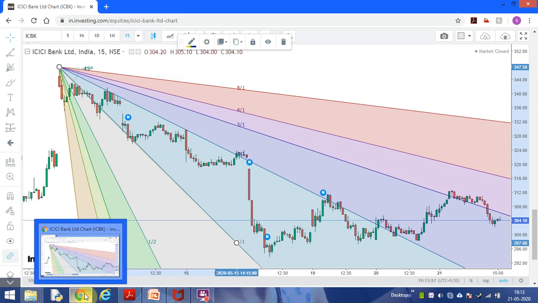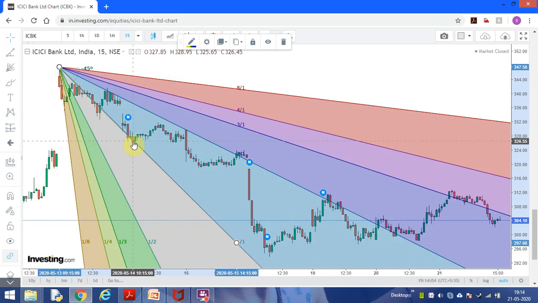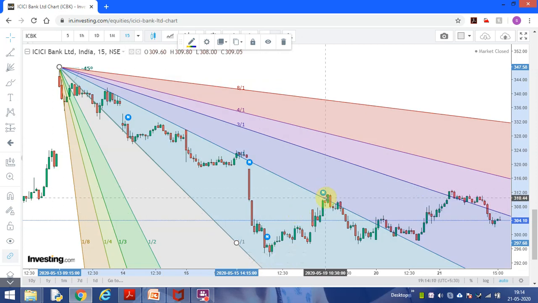But this is price behavior, human behavior. So the trade failure chances are, let's say you buy here because it touches, this is support, this is resistance, this is resistance, then again this is support. So this will come, then again it will go down. So that way it is price behavior. So this will give much more accuracy than normal support and resistance.